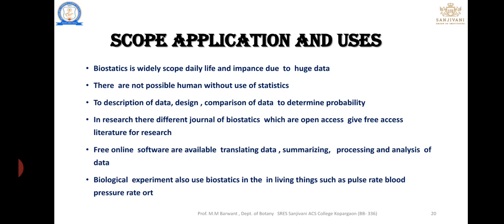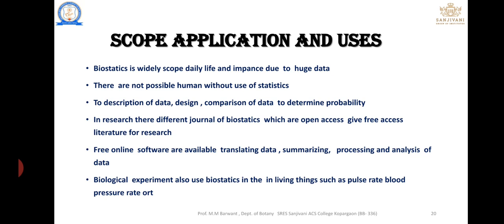And the scope: description of data. If you have data, that data can be described, compared, designed, and used to determine the probability. For example, we go to college, starting travel at 10:30. We have predictable data.